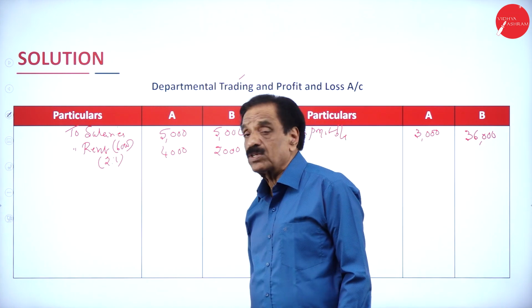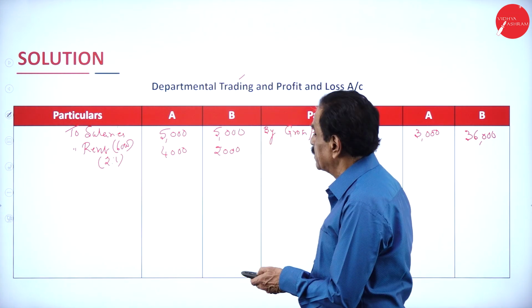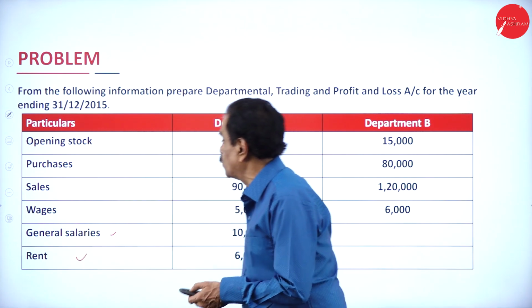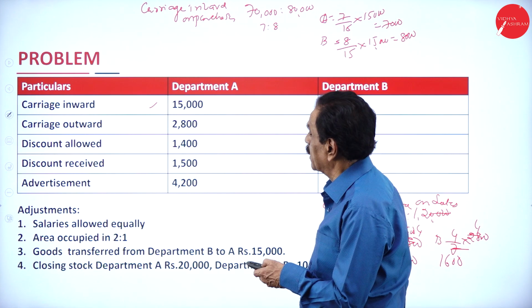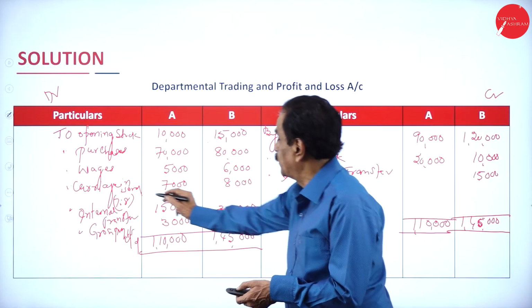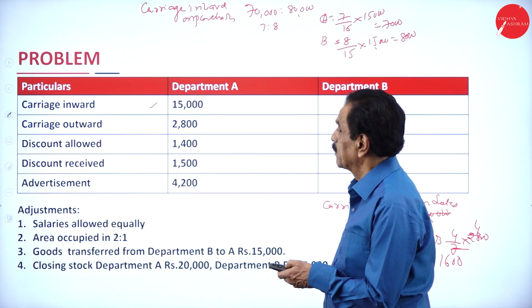A gets 4,000, B gets 2,000. Carriage inward is over. You have taken the carriage inward already.